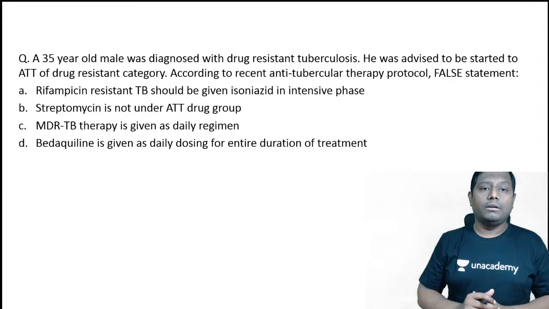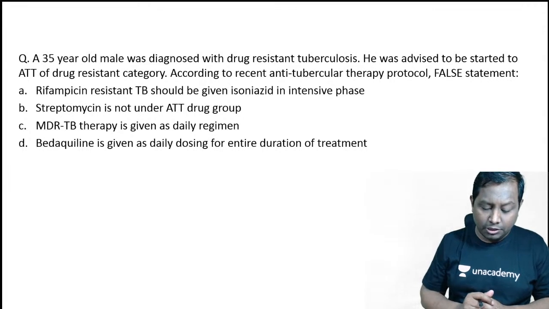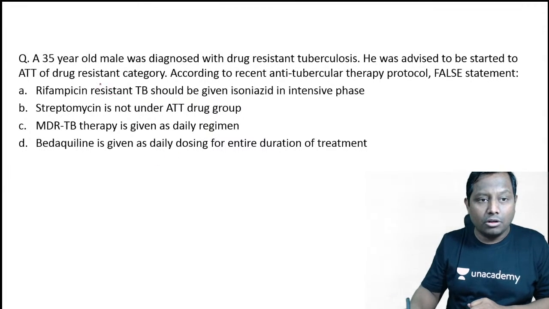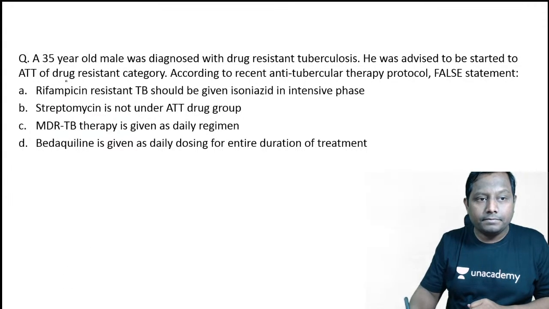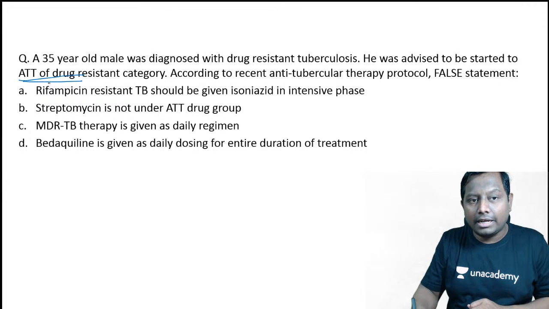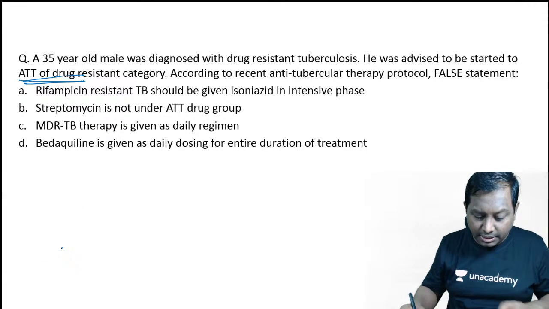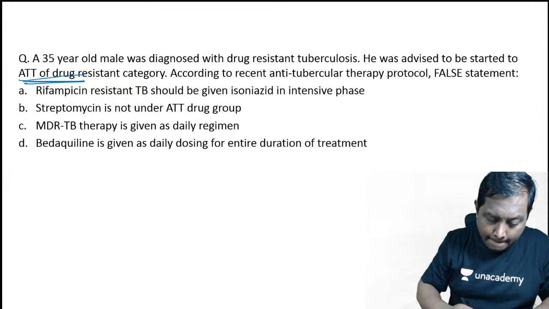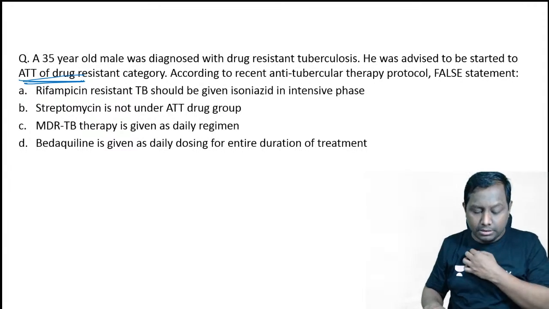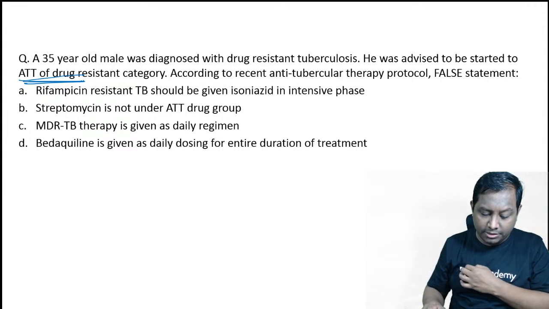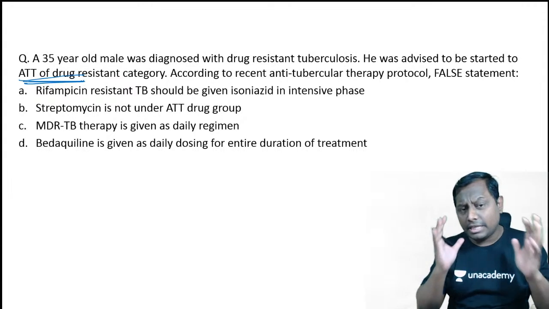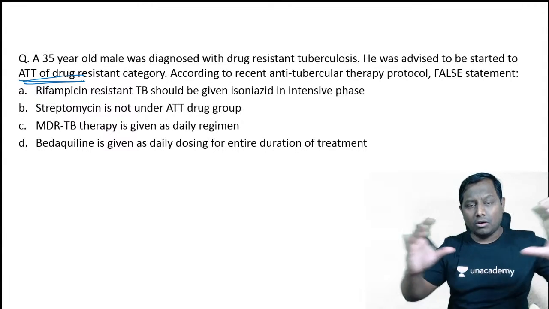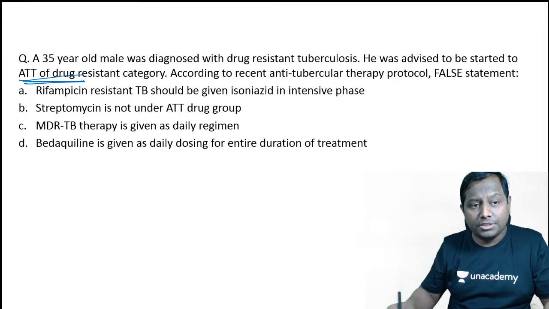A 35-year-old male was started on the drug resistant tuberculosis category. I'm sure all of you are already aware of which one is the drug resistant category. Currently what all categories are running, and out of those categories which one is drug resistant? Please provide your answer guys. Some of the answers I have started to receive, students are replying A, and some of you are replying D. Every one of you please try replying, because this is the exact pattern of question that you are going to get, with a longer case based scenario and longer options.